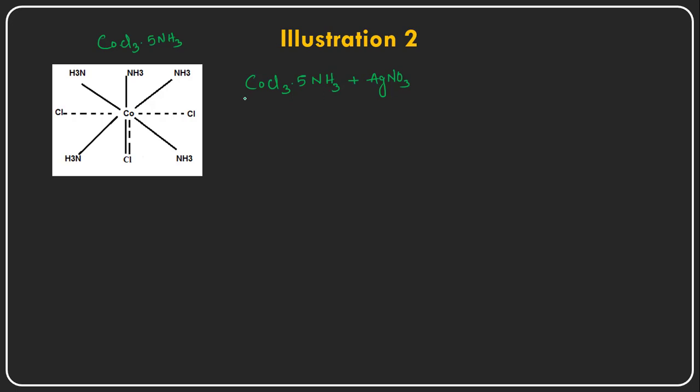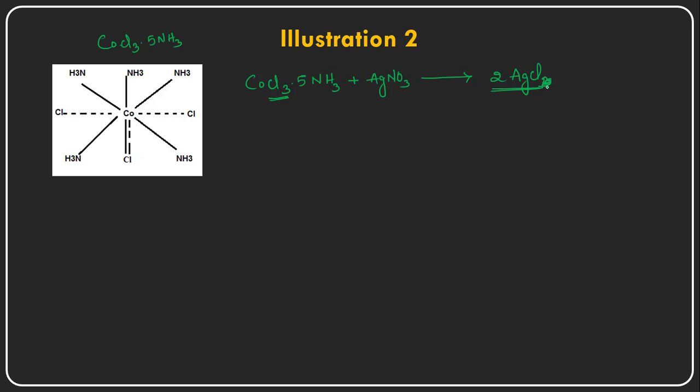In order to know how many anions are present as ionizable ions outside the coordination sphere, that means in the ionization sphere, this particular complex gives only 2 moles of silver chloride. But actually how many chlorides are there? Cl3 is there, right? 3 chloride ions are there. But here only 2 moles of silver chloride it is giving. So what is the reason for that?